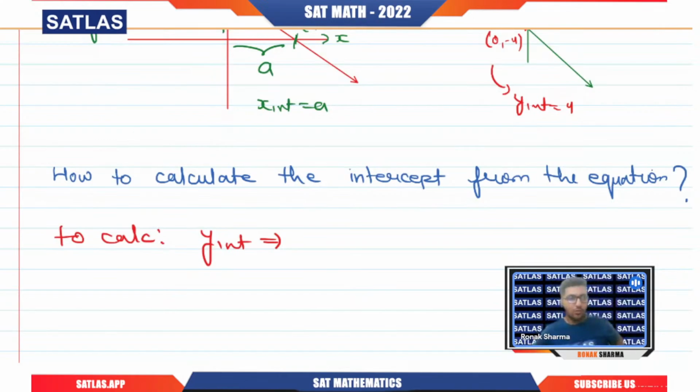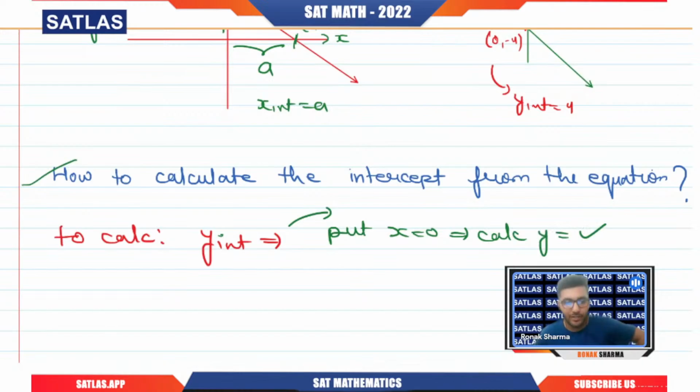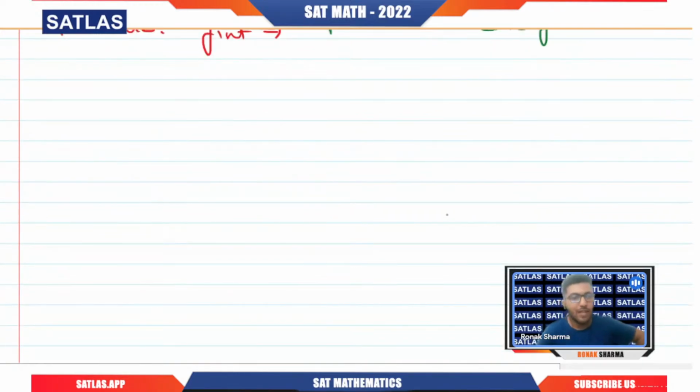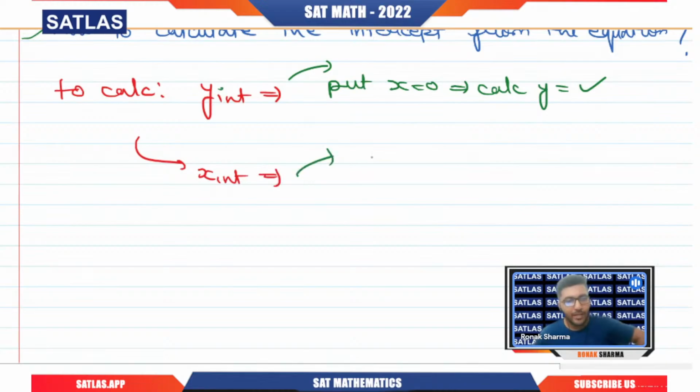So x is 0, and you utilize that condition. If the equation is given, to calculate the y-intercept you put x equals 0 and then calculate y. Whatever value of y you get is your y-intercept. Are you getting my point? The same thing happens with the x-intercept: to calculate the x-intercept, you put y equals 0 and then calculate x.